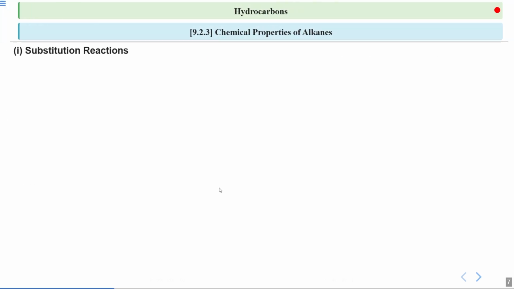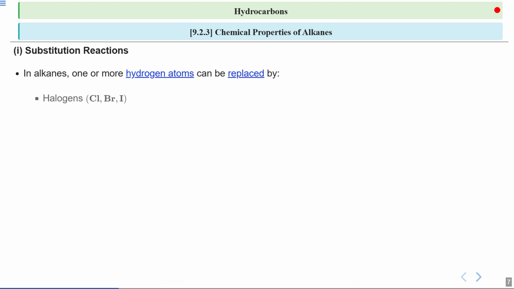So let us first start with the topic of substitution reactions in hydrocarbons. Now we see that in alkanes, hydrogen atoms can be replaced by other atoms or groups. So this is the basis of your substitution reactions. The first group that can replace a hydrogen atom in alkane is halogen. You know halogens can be chlorine, bromine or iodine.